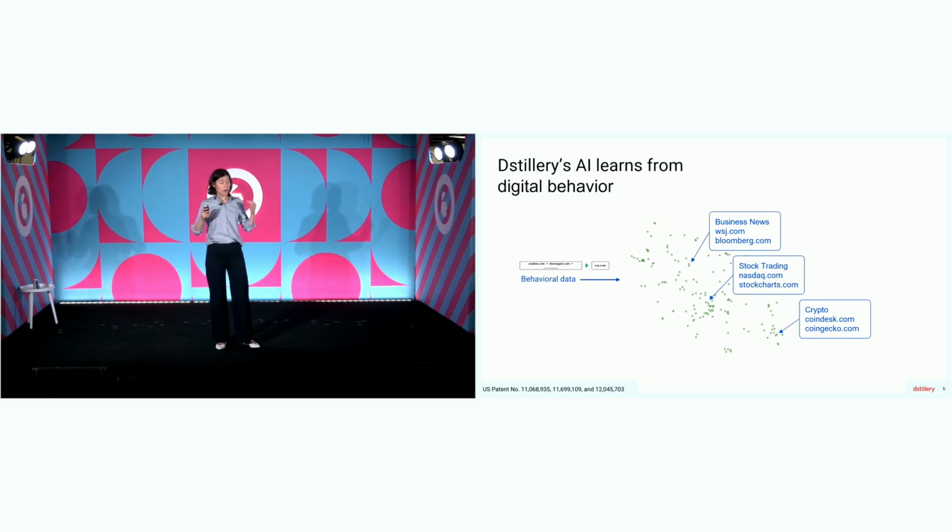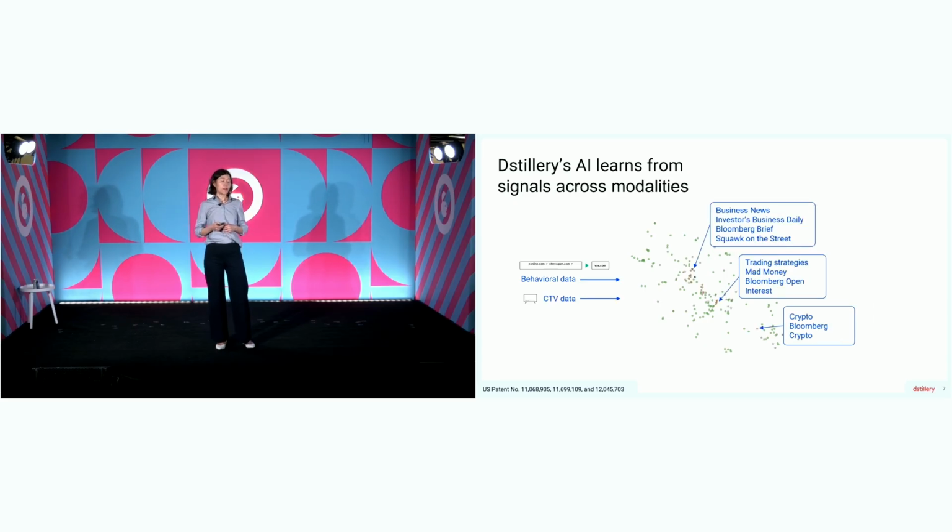So you see Wall Street Journal, Bloomberg right next to each other. Kind of near those sites are some stock trading sites. Again, the ones that are really similar are right next to each other. Kind of near those are some crypto sites. This is just one tiny corner of the internet, but all the behaviors and behavioral intent is captured in this map. So far, I'm just looking at website behavior, but I said we wanted to bring in every type of